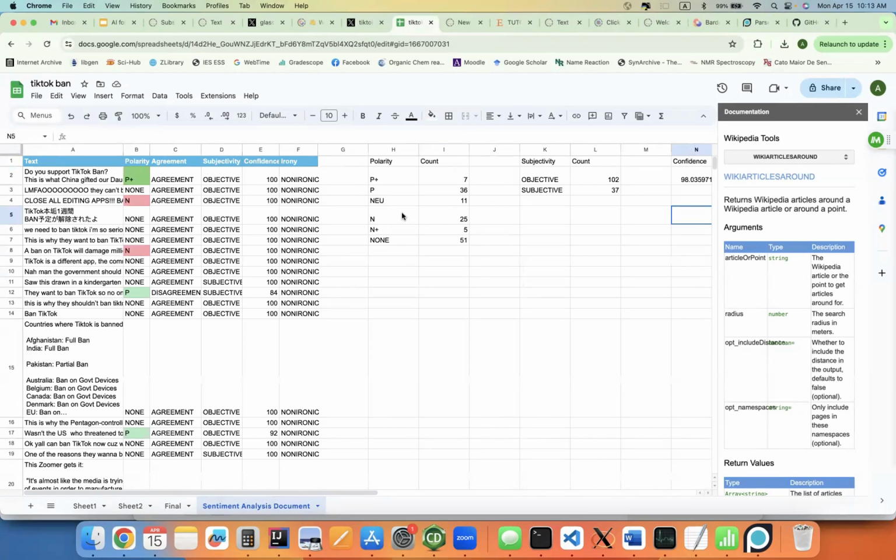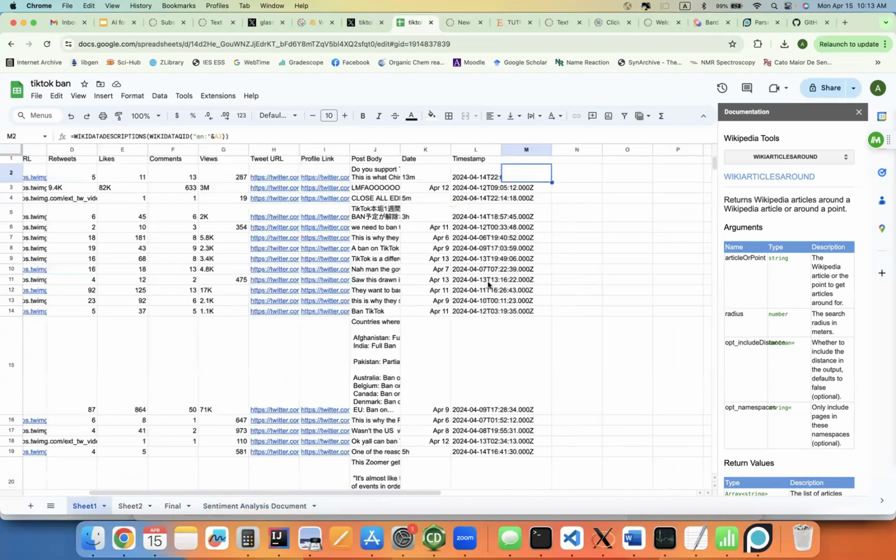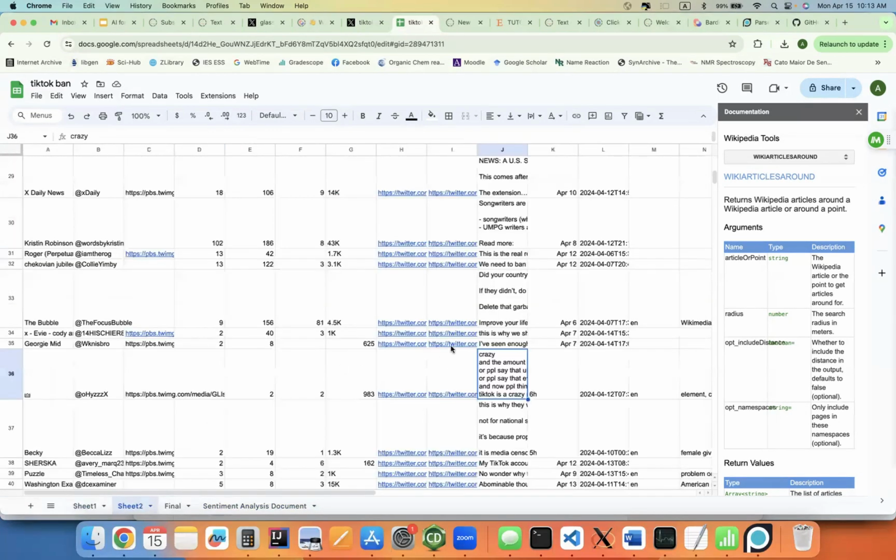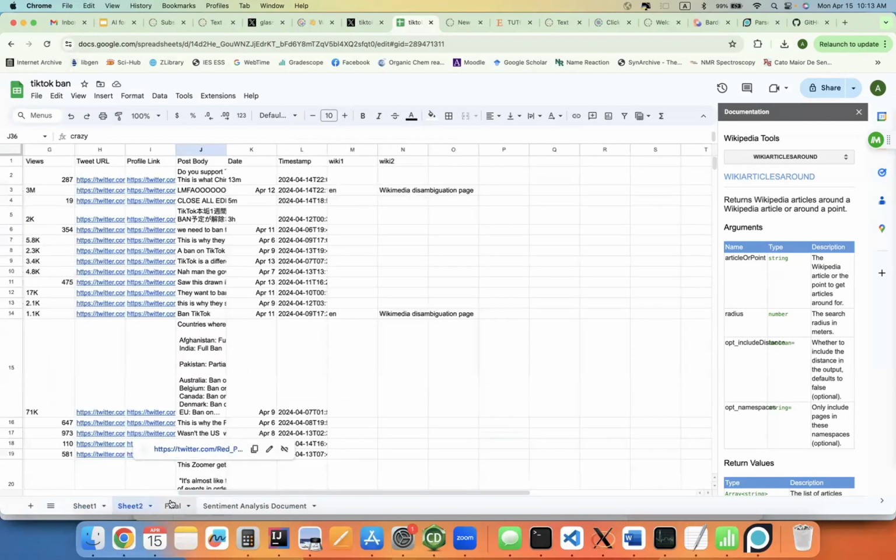All right, now let's look at how the number of views differs between tweets of different sentiments and try and see if there's clickbaity, super negative political commentary on this topic. Unfortunately, our scraped text is pretty dirty. You can see here, some of these are numbers, some of these are texts like 3M and 2K. So what we're going to do is use a Google Sheets formula. Hopefully I have it here somewhere.